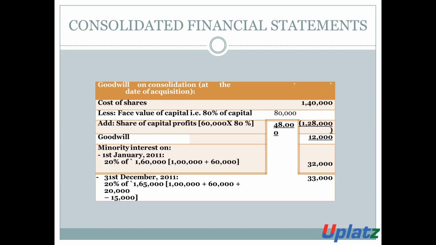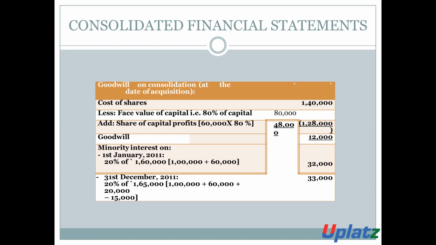Then the cost of share is more than the capital portion in the subsidiary company. Then the 12,000 is considered as the amount of goodwill.